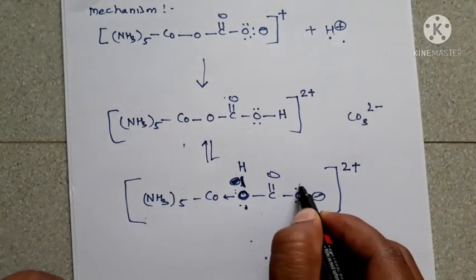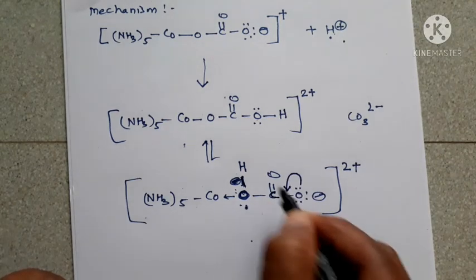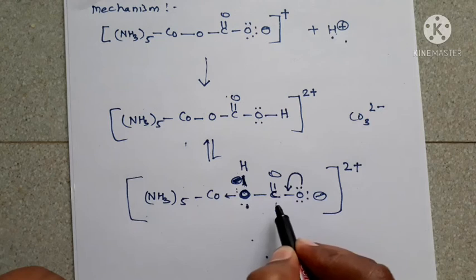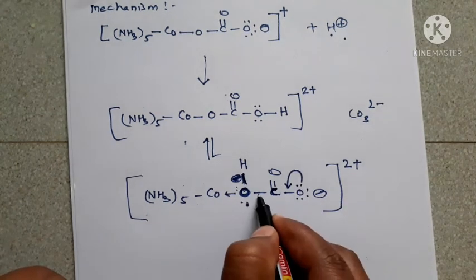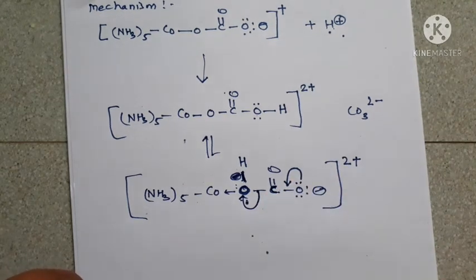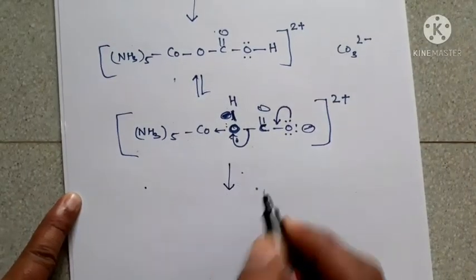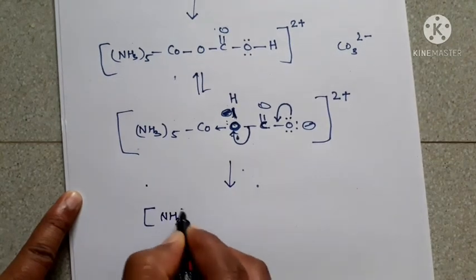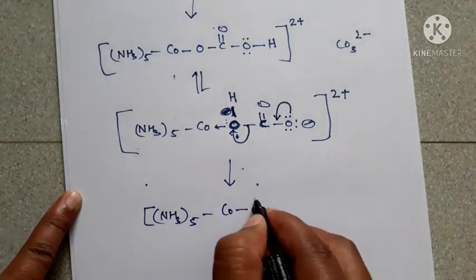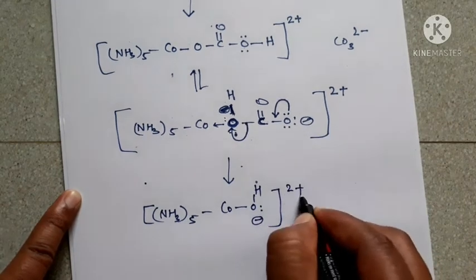This oxygen's extra lone pair is transferred into the carbon-oxygen bond, then the valency of carbon would increase to 5, because if we transfer this lone pair into the carbon-oxygen bond, so the carbon-oxygen bond goes back onto the oxygen and creates a lone pair. After formation of the lone pair, your complex is [Co(NH3)5(OH)] with the OH minus leaving, and the complex charge is 2+.